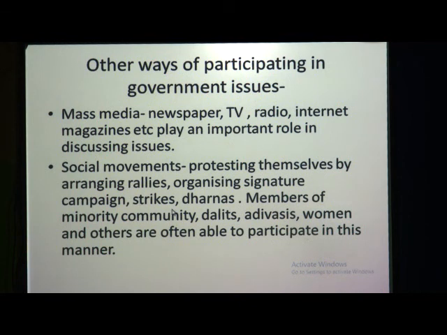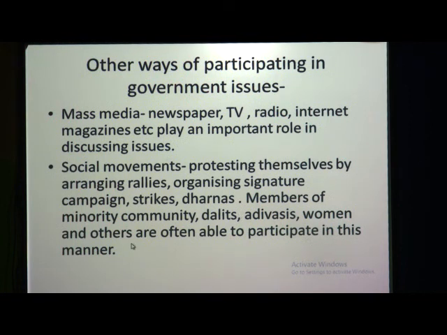Even people go on strikes, right? They go on strikes, or some may observe upvas like that. So by doing all this, the people participate; if they are not satisfied, they can protest by social movements or mass media, etc. Again, members of minority communities like Dalits, Adivasis, women and others are often able to participate in this manner.